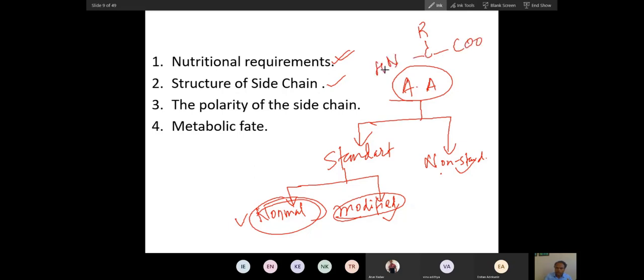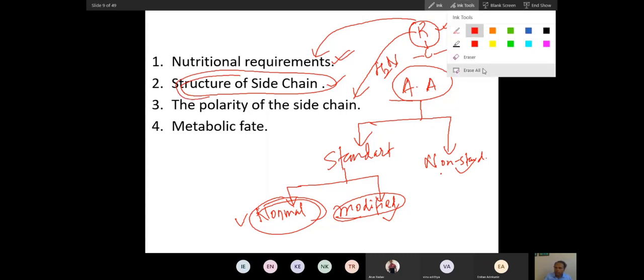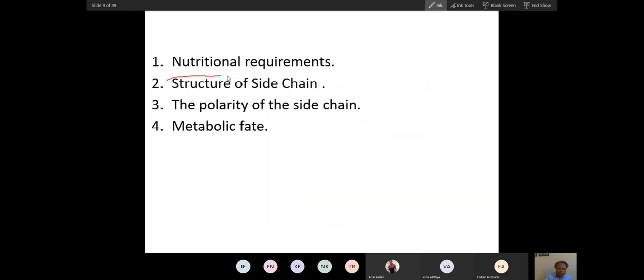Different in side chains. So we will talk about which amino acid has which type of side chain. The side chain determines the polarity, everything. If you understand the side chain, you will understand everything about amino acids, even the nutritional requirement. This is the most important part of amino acids. Understanding the structure of the side chain is very important. If you understand the side chain, you will understand the whole amino acid.